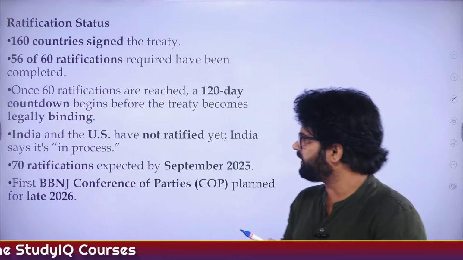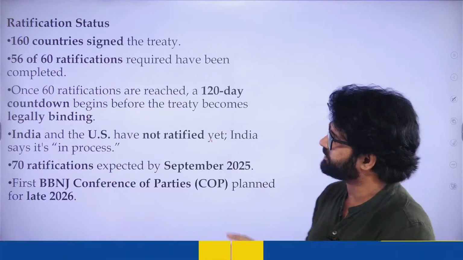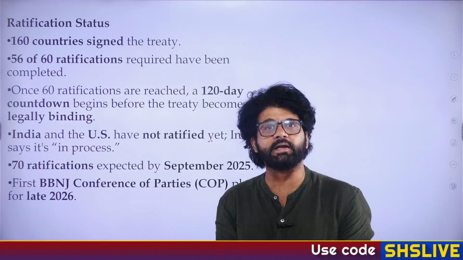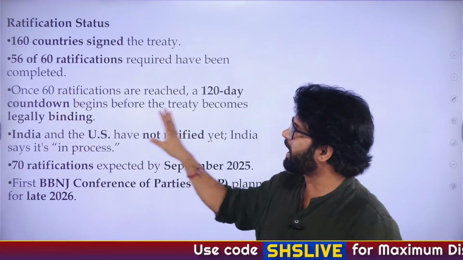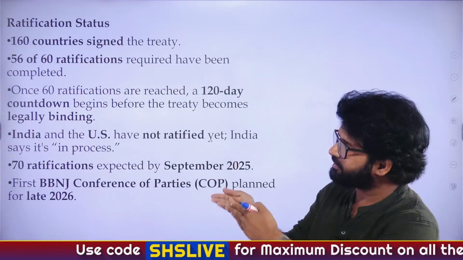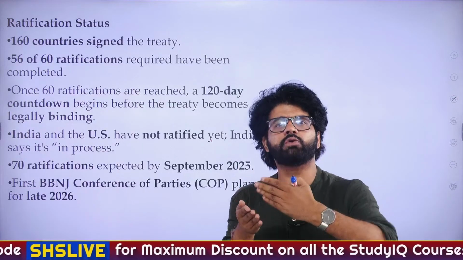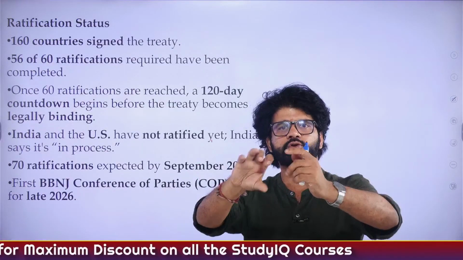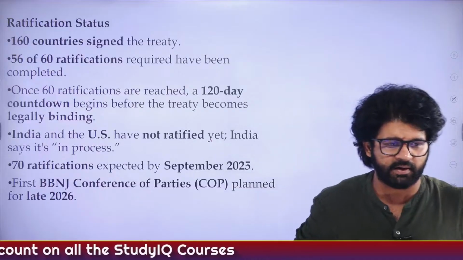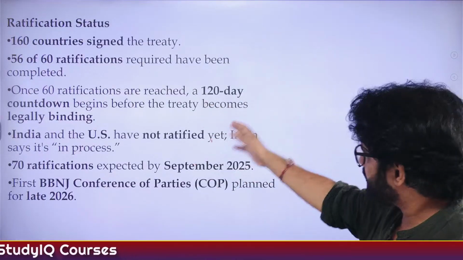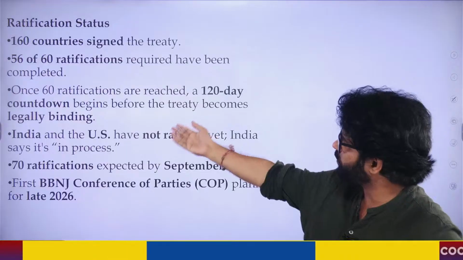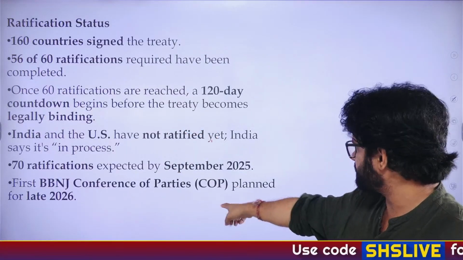Plus equitable sharing of resources in these high seas, how it will be done, who will decide it. We have issues with that also. There is ambiguity related to it: how is this High Sea Treaty, this BBNJ, going to ensure how the resources will be divided among different countries? Cool. So India and US, 70 ratifications expected. They only need 60. First BBNJ conference again.